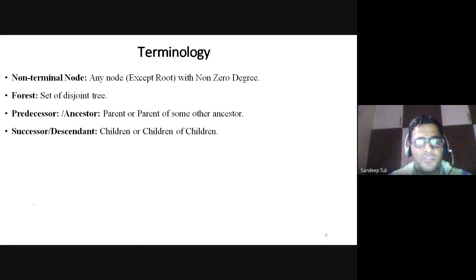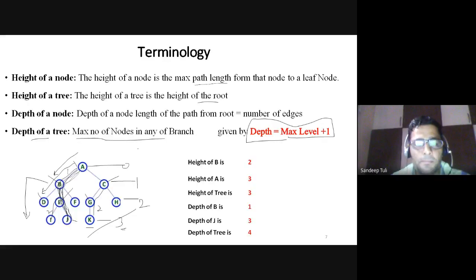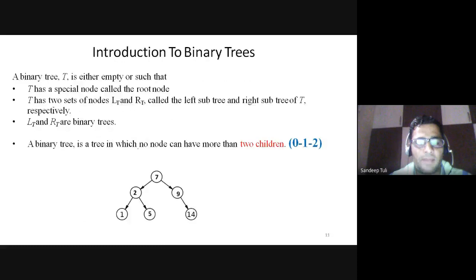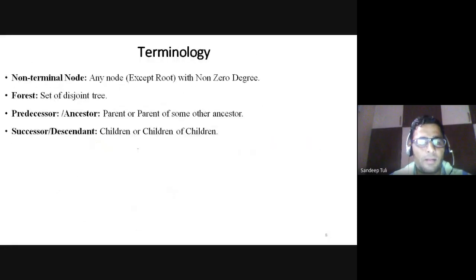Forest is a set of disjoint trees. Forest क्या होता है actually? जंगल में क्या होते हैं? अलग-अलग ट्री, बहुत सारे पेड़. है ना. So suppose हम बहुत सारे ट्रीज की बात करेंगे तो वो सब का कलेक्शन क्या होगा? हमेशा फॉरेस्ट होगा. I have an example of that also. I will come on to that actually. So forest will be the collection of different trees, disjoint trees.